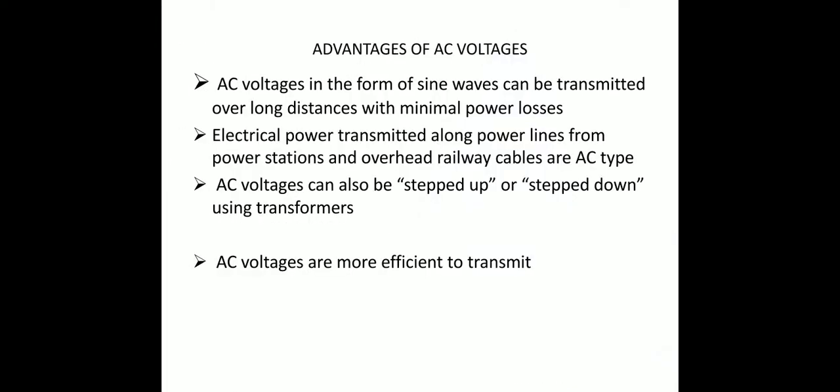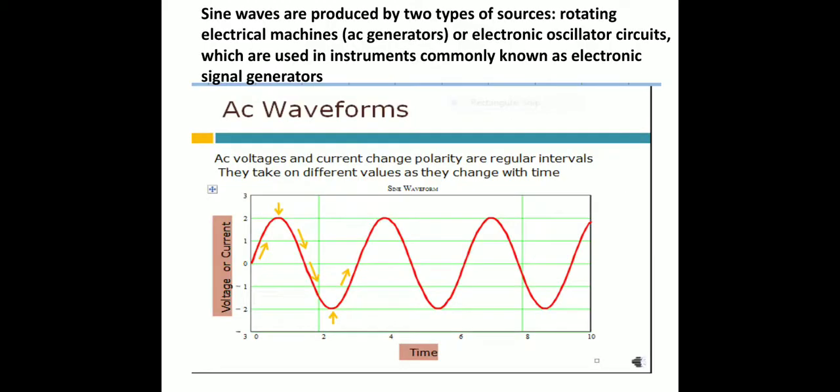Then what are the advantages of AC voltages? AC voltage in the form of a sine wave can be transmitted over long distances with minimal power losses. The second advantage is that electrical power transmitted along power lines from the power station and overhead railway cables is of AC type. The AC voltage can be stepped up or stepped down using a transformer. AC voltages are more efficient to transmit.